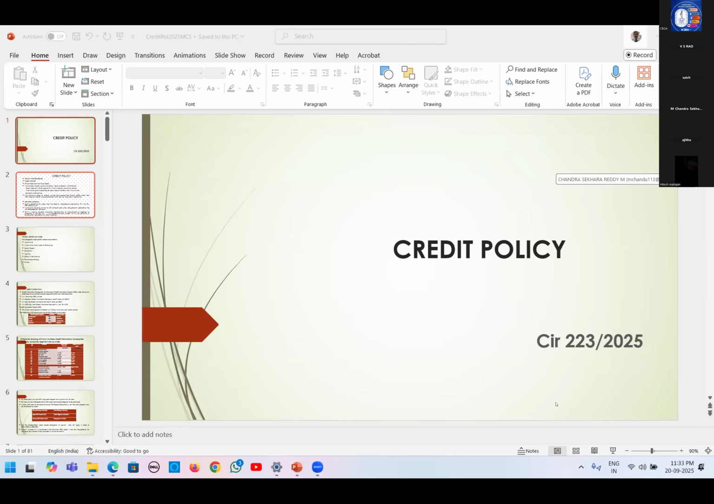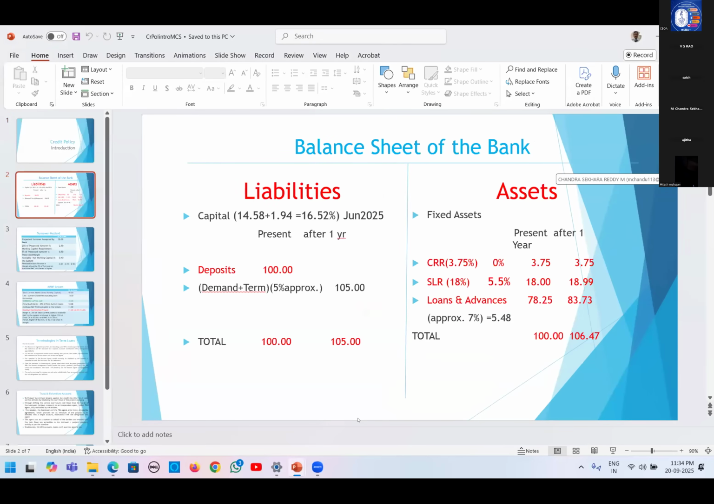So today we will start this credit policy. First, I will give you a small introduction on why this credit policy is so important, so that you understand what it is and why the bank gives it this much importance. As a banker, our main duty is to accept deposits and convert them into assets. That means we accept deposits and give loans. Loans are nothing but assets. Deposits are liabilities in our balance sheet, simply.